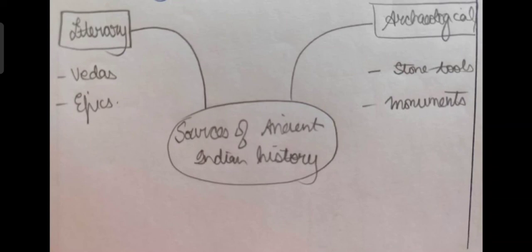And the myriad sources of ancient history, they've helped us understand the genealogy. For example, after this ruler, the second ruler came, or after IVC, we get the early Vedic period, and after that we have the later Vedic period. Then we have the Mahajanapadas. Okay, so all this we've been able to portray or make this timeline based on these sources. Okay, so they become extremely important in order to understand the genealogy and how actually our culture has developed over the ages. Okay, so this is the importance. You can write the importance of the sources in the end. Okay, so this is the other way that you can go about it.